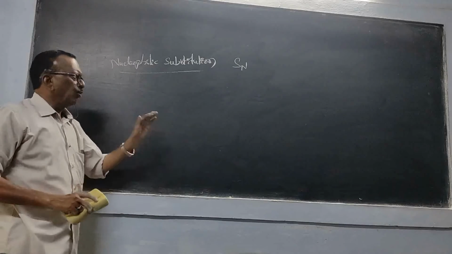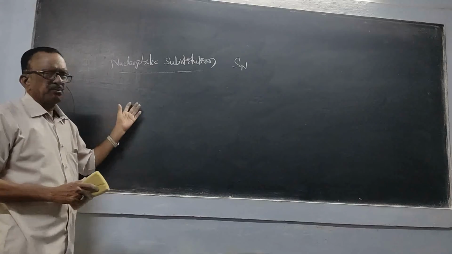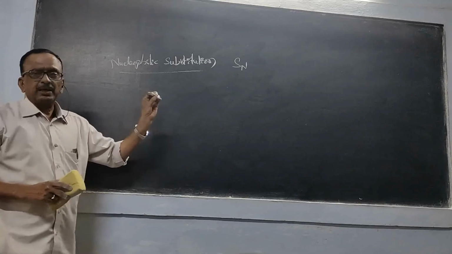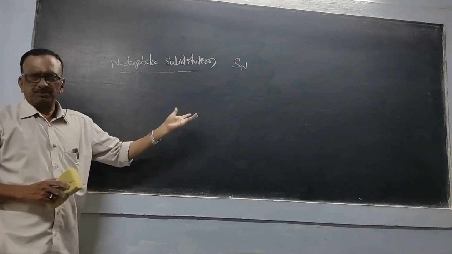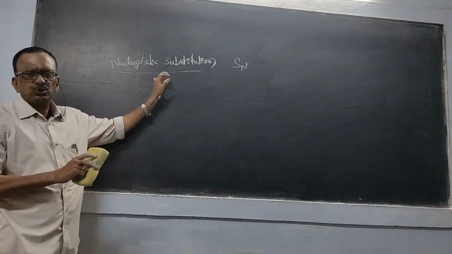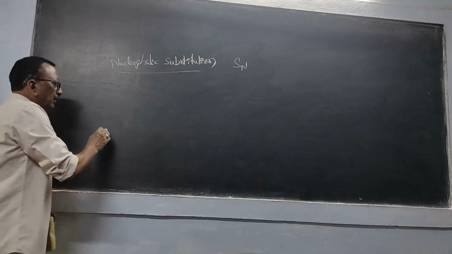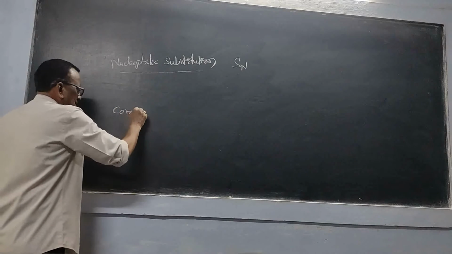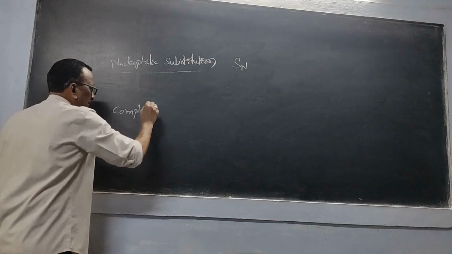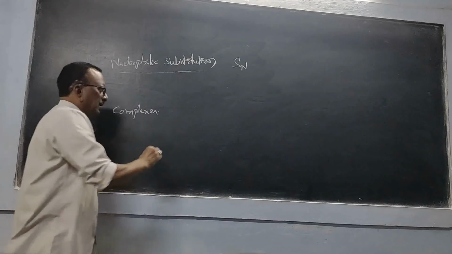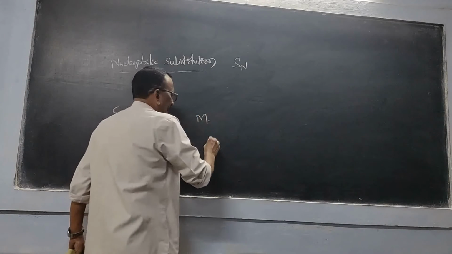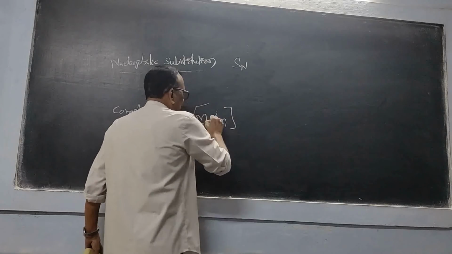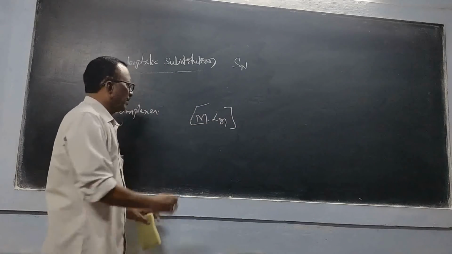Now try to understand how many types there are. This is also very, very important. So what is nucleophilic substitution and how many types are there in their mechanisms? That is another stock question we will have. So first of all, we must learn. We are studying the coordination complexes. The general formula of a complex is M L n. So this is the coordination sphere.